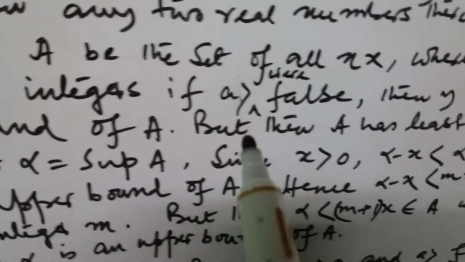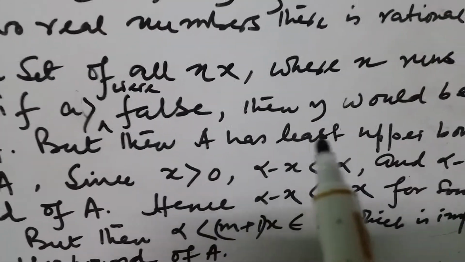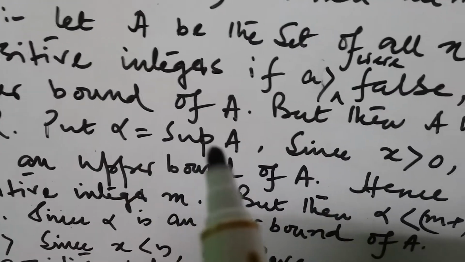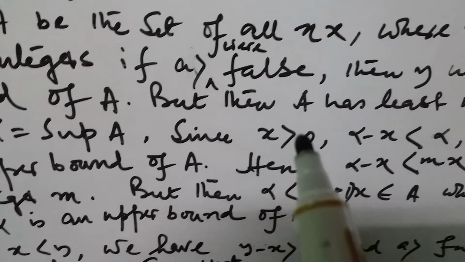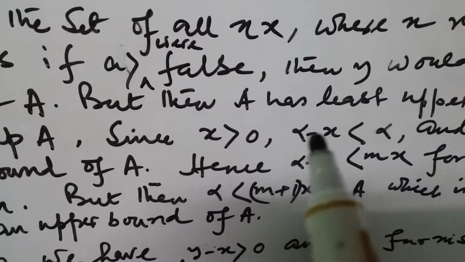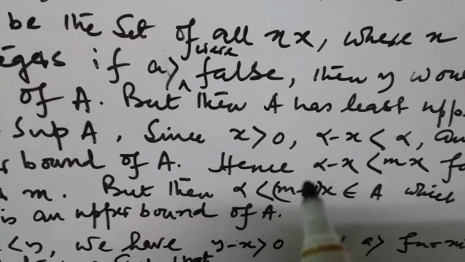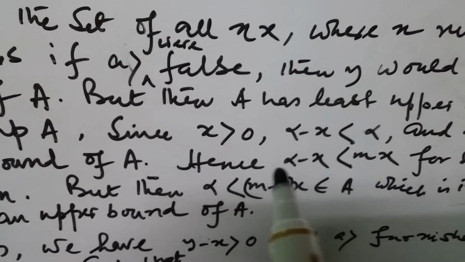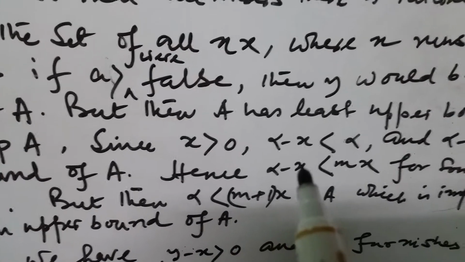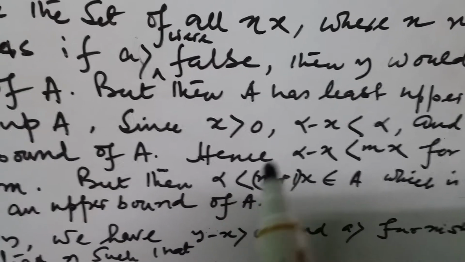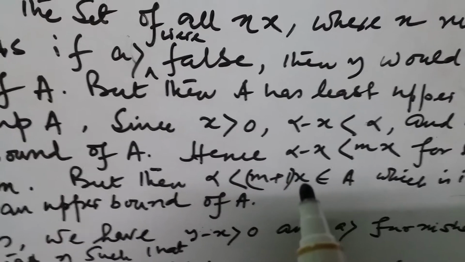Okay? Now A has a least upper bound in R. If alpha is the supremum of A, then for x greater than 0, alpha minus x is less than alpha, and alpha minus x is not an upper bound of A. Hence alpha minus x is less than mx, so alpha is less than (m plus 1)x.